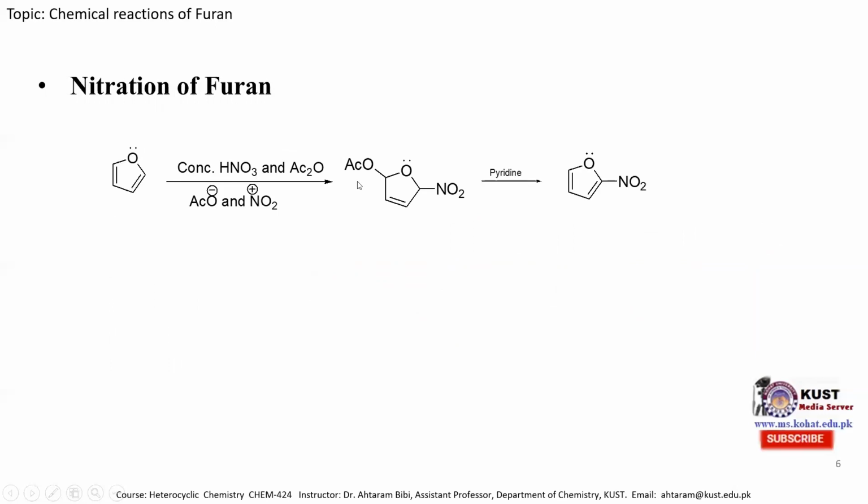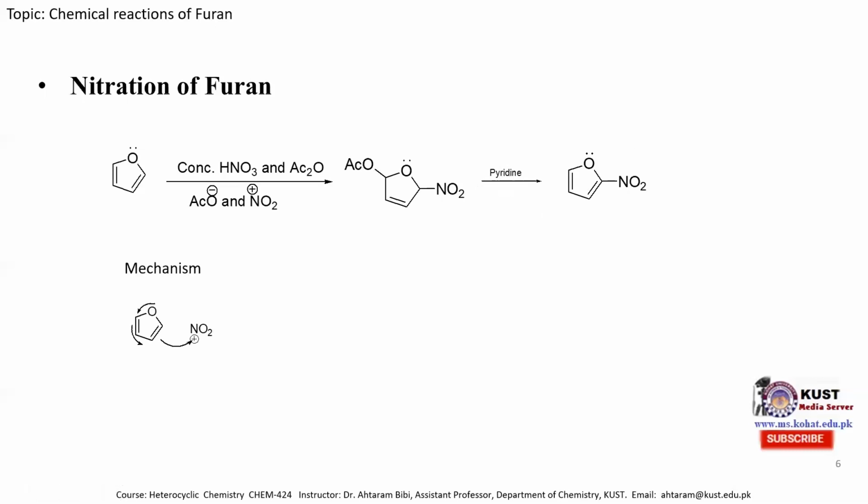And in the second step, pyridine is added, and it acts as a base to produce the nitrofuran molecule and acetic acid molecule. Pyridine takes hydrogen from here, so this electron shifts over here, this pi electron shifts over here, and acetate ion is eliminated, taking the proton from the protonated pyridine molecule and eliminated in the form of acetic acid molecule, producing the nitrofuran molecule.